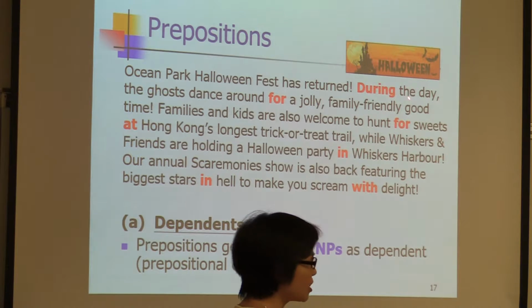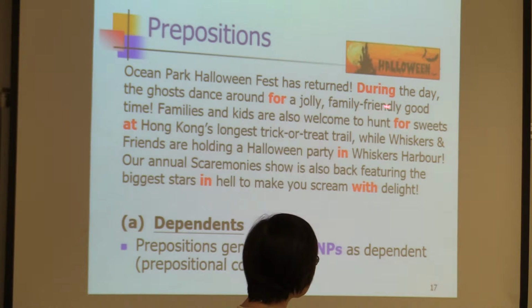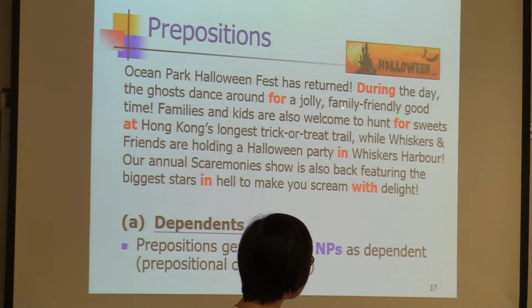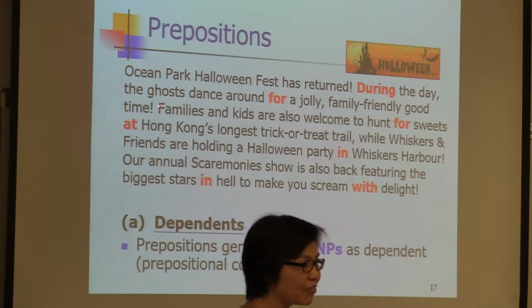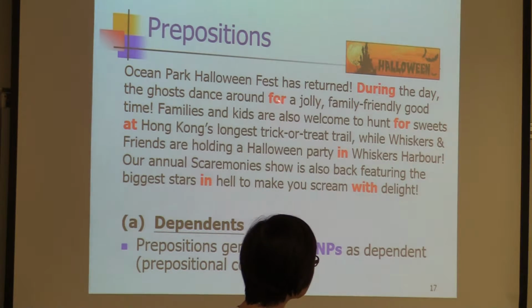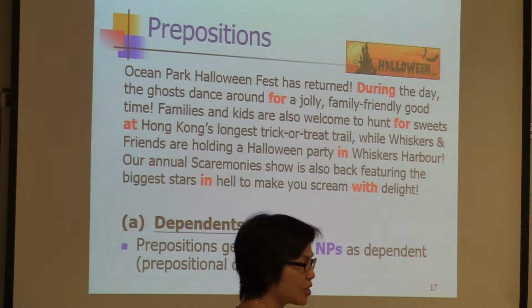During the day. So the day is the dependent. For what? For a jolly, family-friendly, good time. This is a noun phrase, a dependent of the preposition.